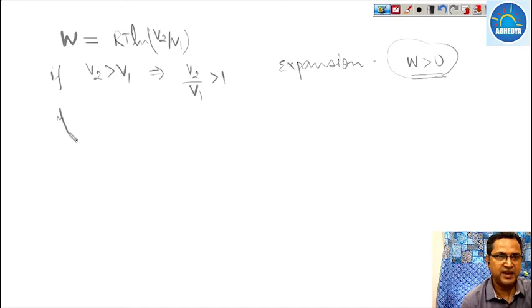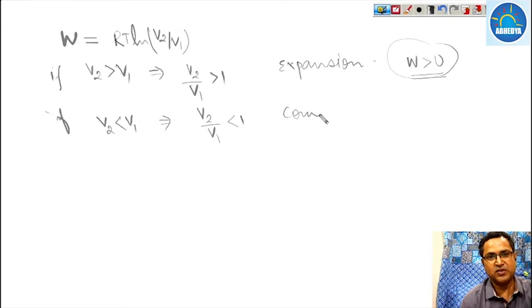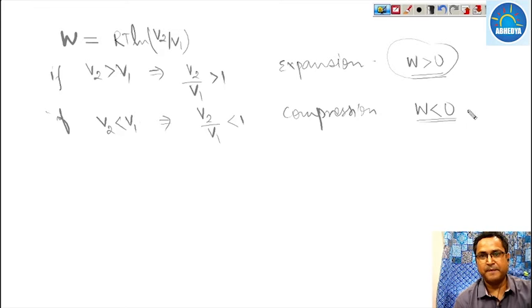Similarly, if V2 is less than V1, that is, the final volume is less than the initial volume, what does it mean? V2 upon V1 is less than 1. It is the case of compression. And in this case, work done will be negative. So in isothermal expansion, work done will be positive. In isothermal compression, the work done will be negative.